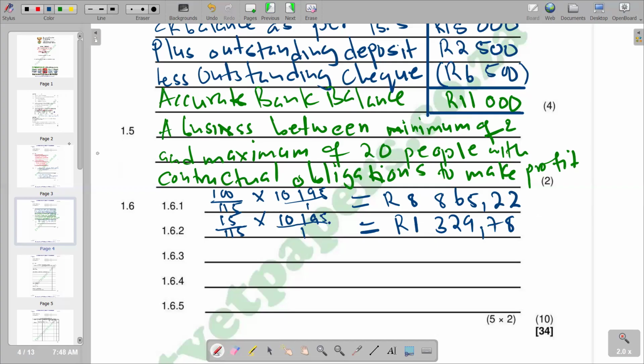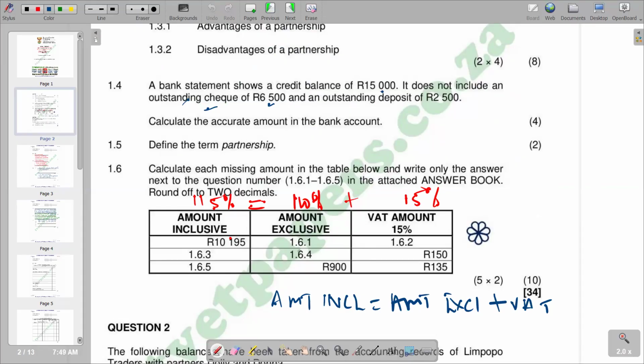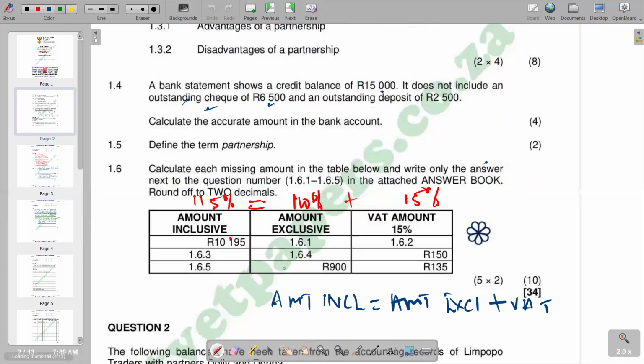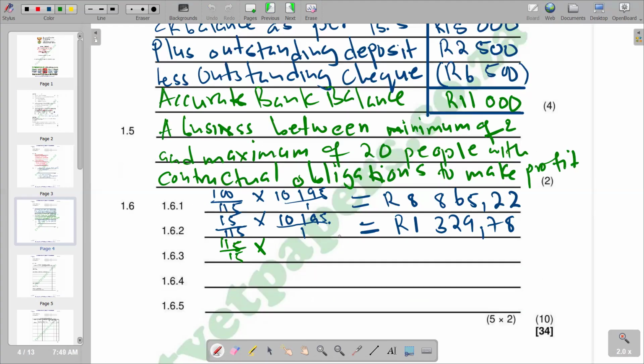Then 1.6.3. We see that 1.6.3 is given as 15%, so we can say what we don't have is 115 as the numerator. That's exactly how we are going to set it up, as in the other section, where we say 115 over 15 times the given figure, which is 150, over 1, and then we'll see what we get there. You're supposed to get your answer as 1,150 rands.